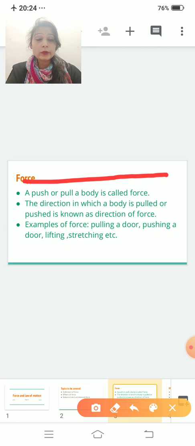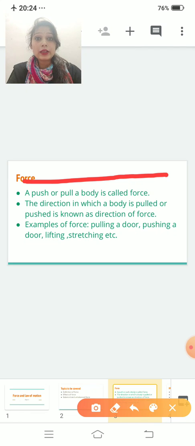I told you in the first chapter, what do you mean by vector quantity? Vector quantities are those quantities in which you consider both magnitude as well as direction. So in force you are considering both magnitude as well as direction.